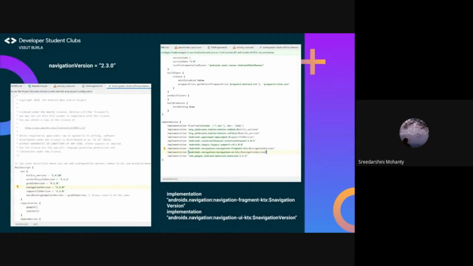At the top of the project level build.gradle file shown on the left, add a variable for navigation version along with other ext variables. Sync this file. Open the module level build.gradle file in the Gradle scripts folder. Add the dependencies as shown. Rebuild the project. Now Android Studio might alert you to add new versions to your dependencies by highlighting these lines. For that, go to File, Project Structure, and apply the suggestions.